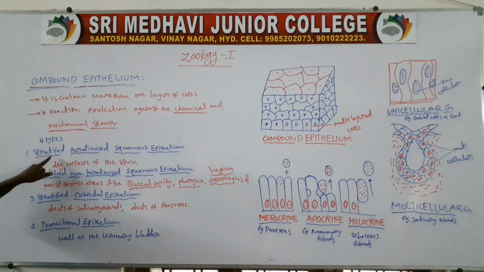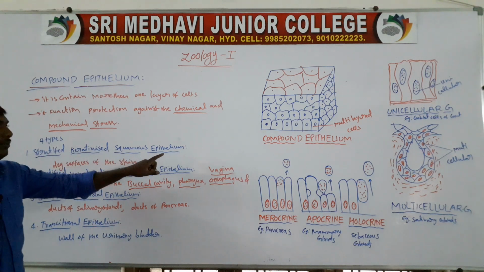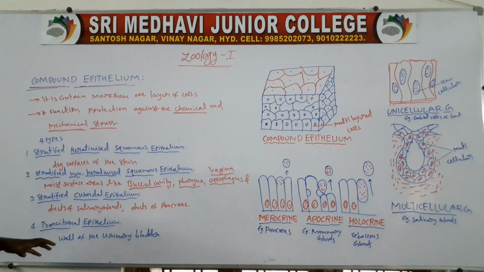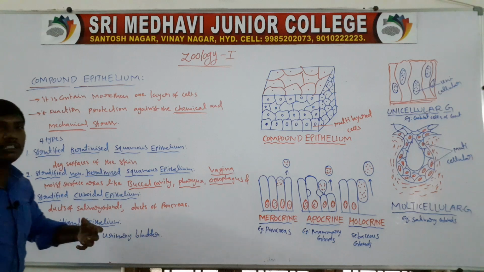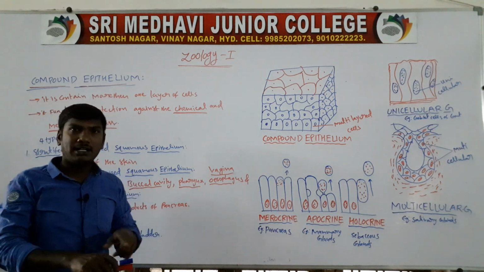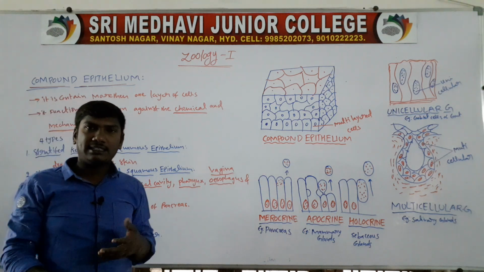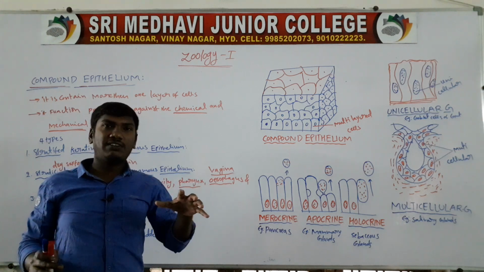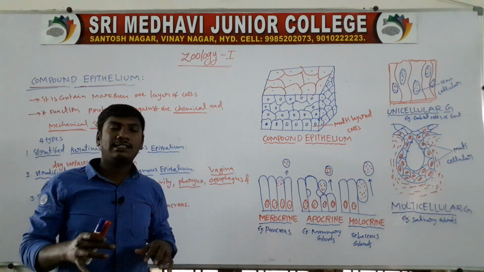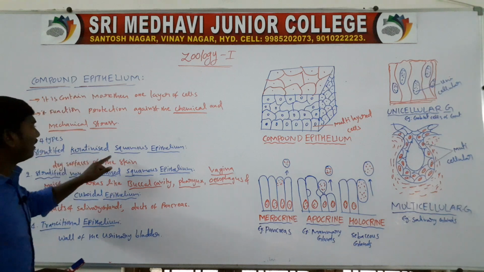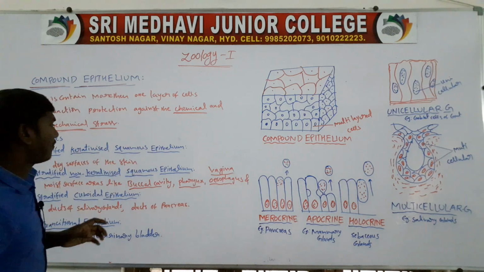First one, stratified keratinized squamous epithelium. These are present in the dry surfaces of the skin, our body skin. Only in dry places is stratified keratinized squamous epithelium present.